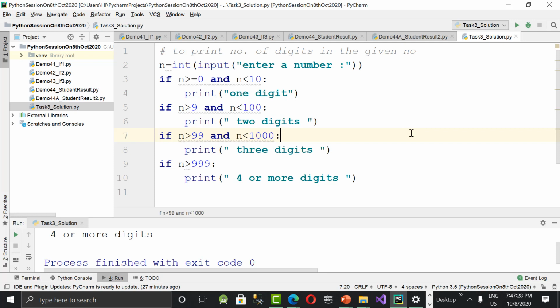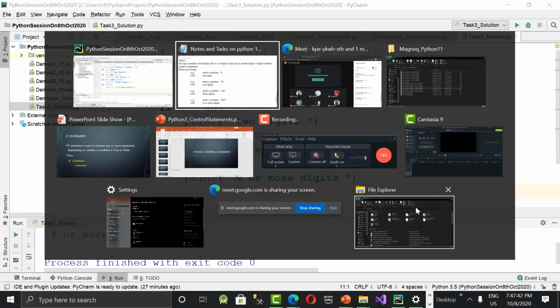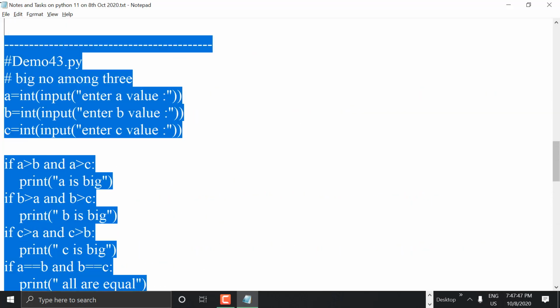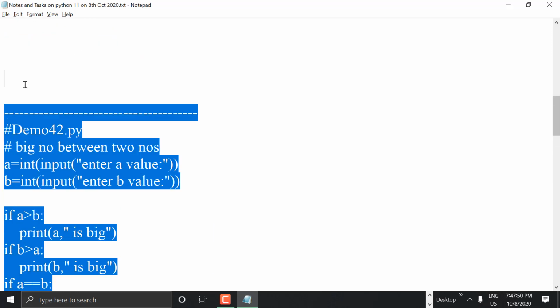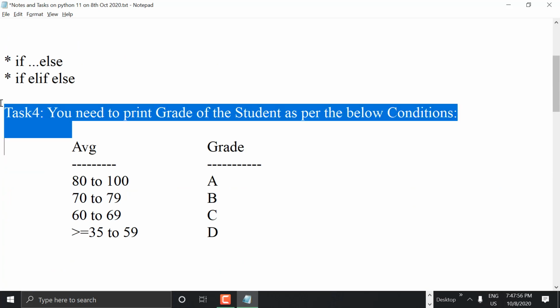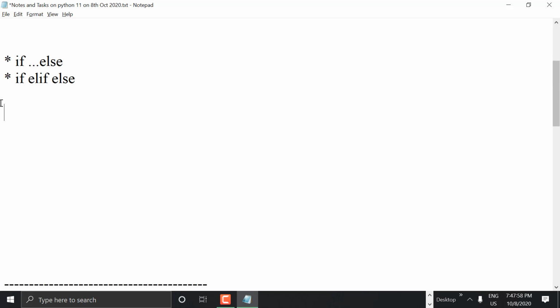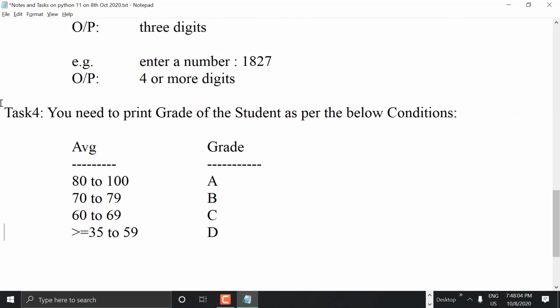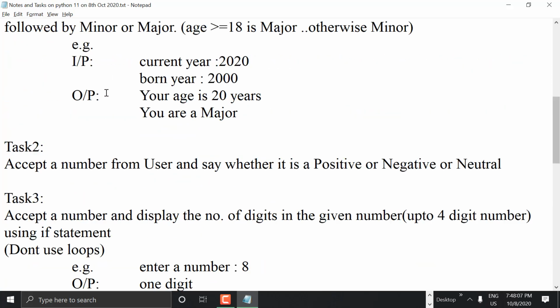So I'm expecting everyone to finish all the 3 tasks which I gave you in the last session. Let me keep all the tasks in sequence. Let me delete all these things because we have done it already. Task 4 I'm keeping at the last. So hereafter I'm giving a unique number for all the tasks. It will continue like this, task 1, 2, 3, 4 like that. Every task you need to try on your own, do it, and then check yourself whether it is printing the expected output.